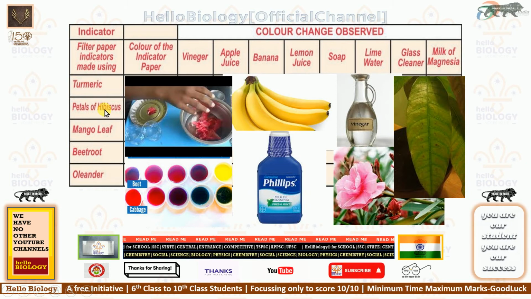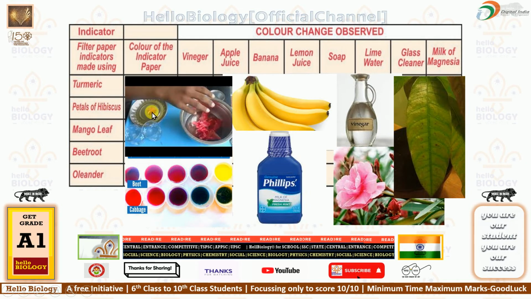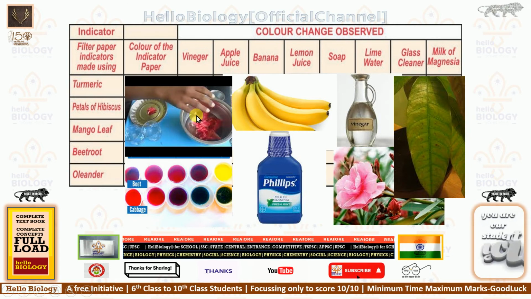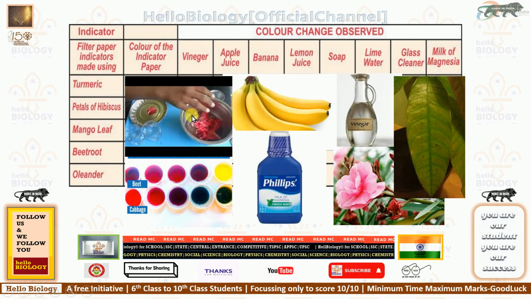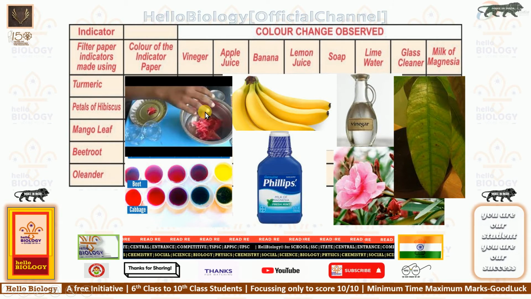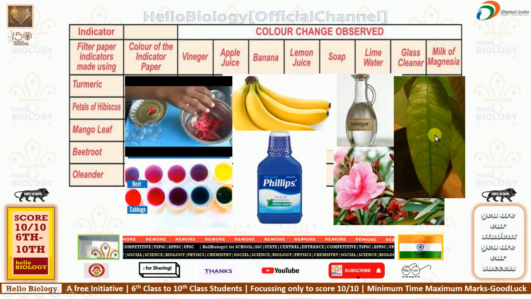Hibiscus, you know, the flowers. This is the preparation of hibiscus petals as an indicator. The same process: crush the petals in water, make a paste, and apply it on the paper. Mango leaves, here you can see the mango leaves.